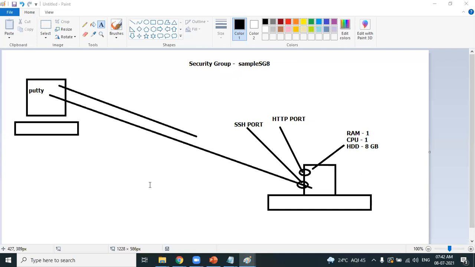Three or four years ago I created an AWS account and had some brief knowledge at that time, but I didn't use it much in between. Yesterday when I wanted to practice the things you mentioned, I tried to reset my account. Am I allowed to use all the free tier services, or do I have to create a new account with a new email ID? Please create a new account with a new email address. You can use the same phone number, the same debit card, the same mobile number. It is better to use a new email address.